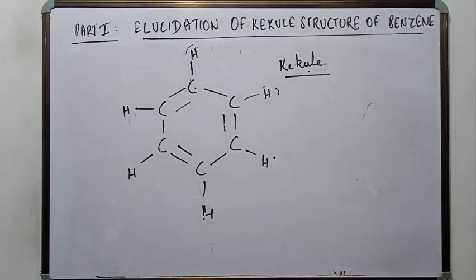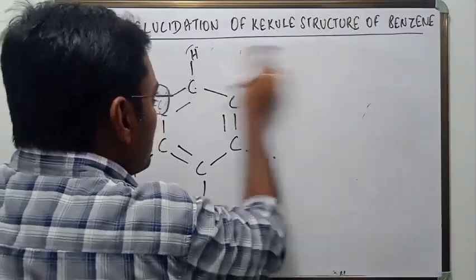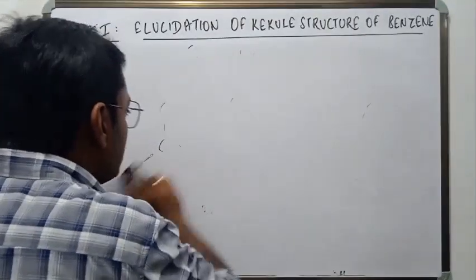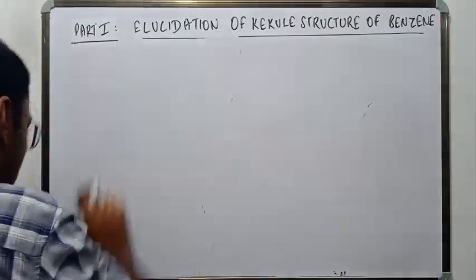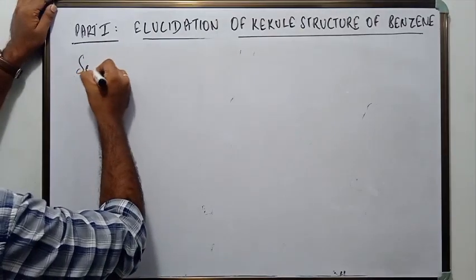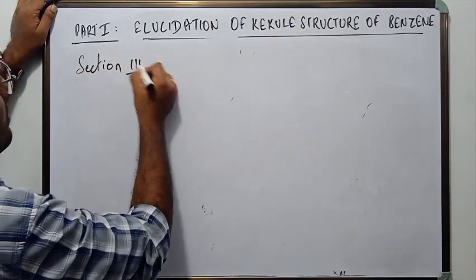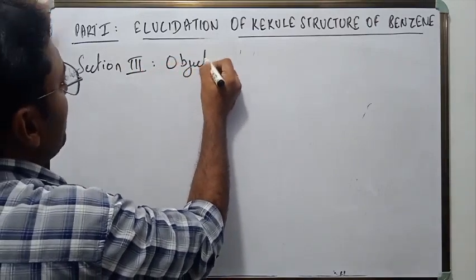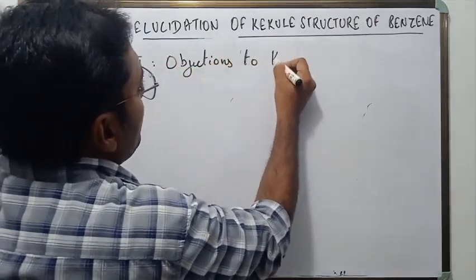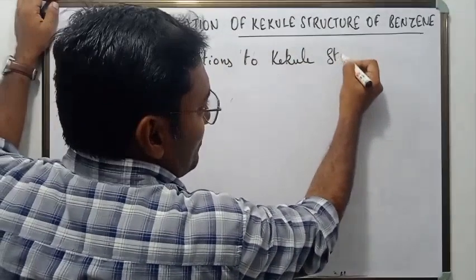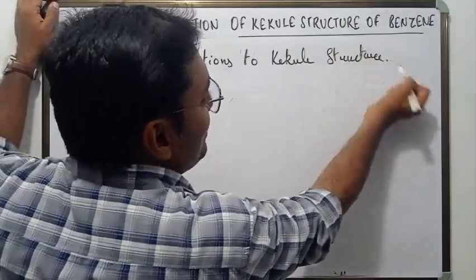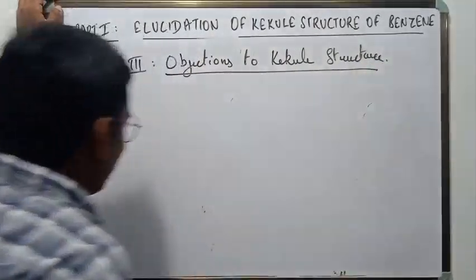Now, for a little bit of time, this structure was okay with everyone, but soon objections were raised against this structure. Why objections were raised, I will tell you, and that we are studying in section 3, objections to Kekule formula, or Kekule structure. That would be much apt for those who fear maths. Yes. Objections to Kekule structure.